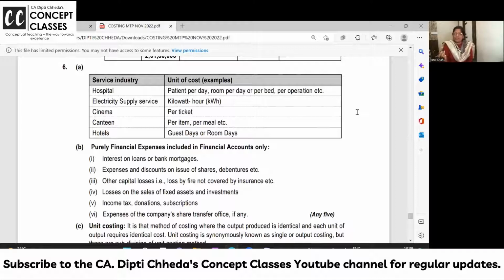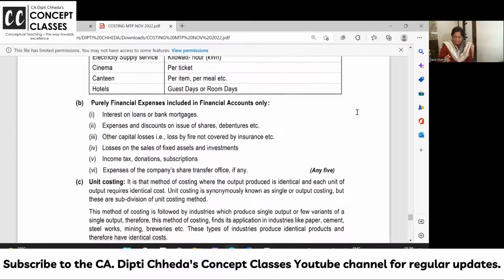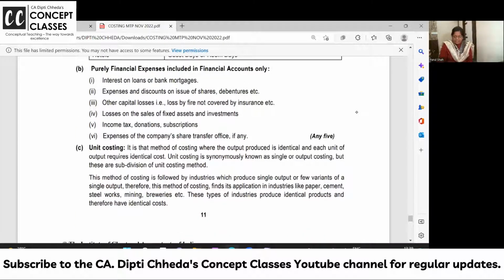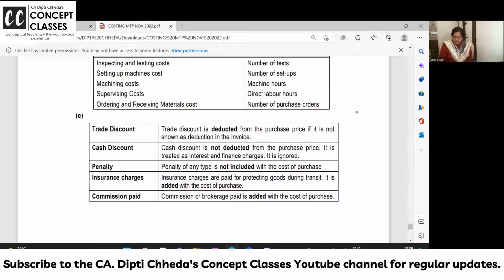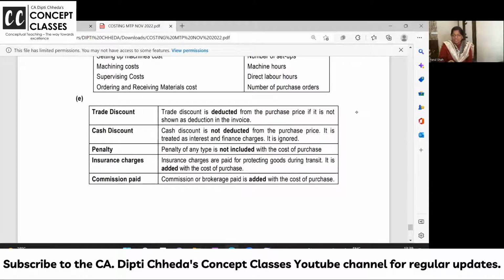Sometimes they will ask you, like if you are making medicines, then it is batch costing. If you are doing construction, then it is contract costing. So like this, theory questions: purely financial expenses, unit cost, treatment of discount. This is very much given in your first chapter.